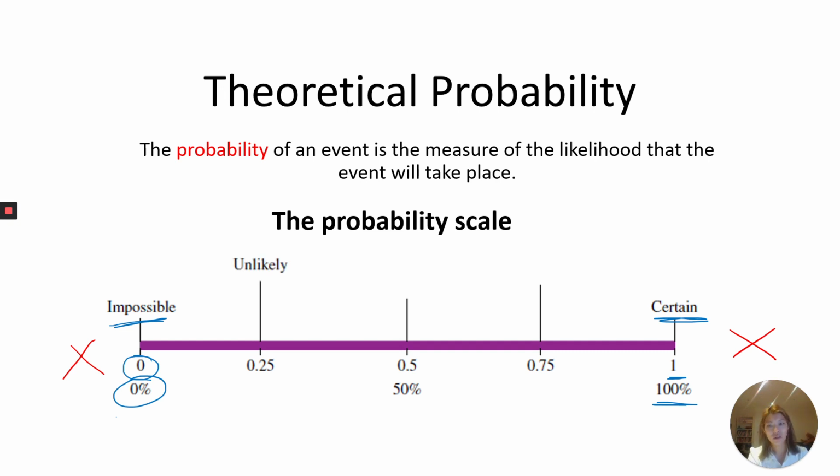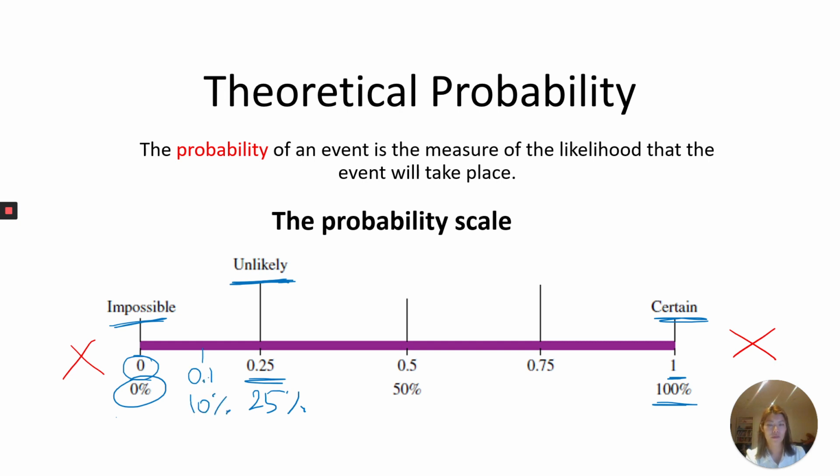Something that is not very likely to happen, we call unlikely. For example, the chance that tomorrow is going to be super windy. I've checked the weather. It's about a 10% chance that it's going to be really windy. So we call that unlikely. And unlikely could lie anything close to 0.25 or 25%. So it could be 10%.